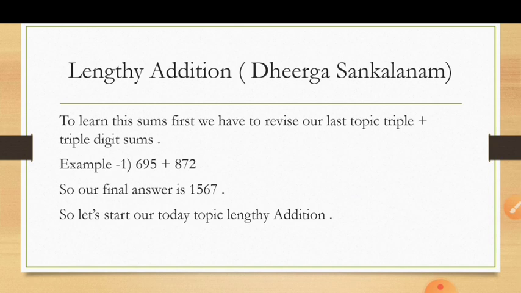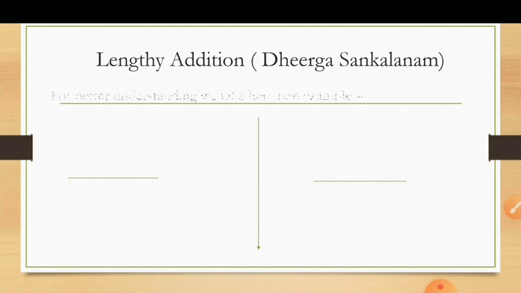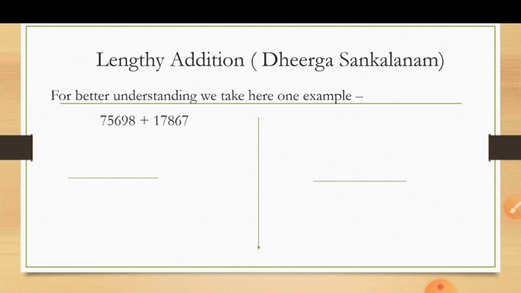So let's move to today's topic, lengthy addition. Stay here to understand this concept. For a better understanding, let's take one example: 75,698 plus 17,867. How can you solve this kind of sum in 5 to 10 seconds?